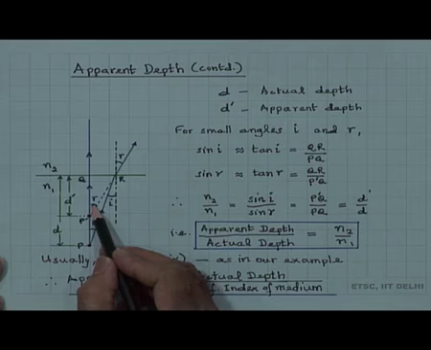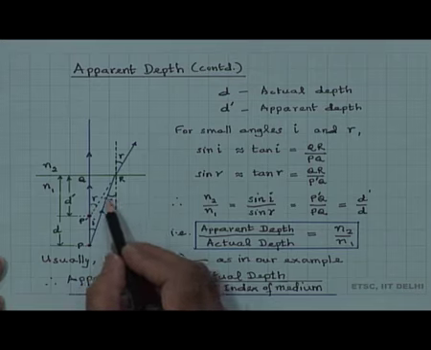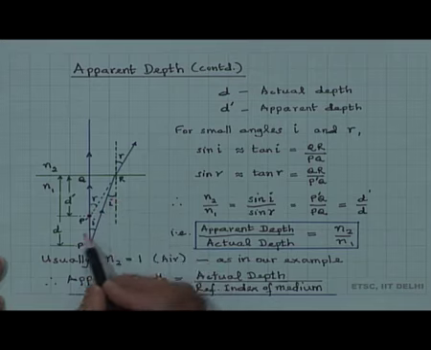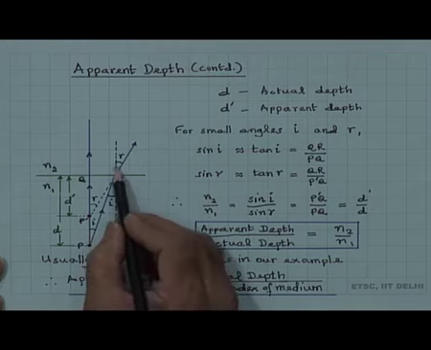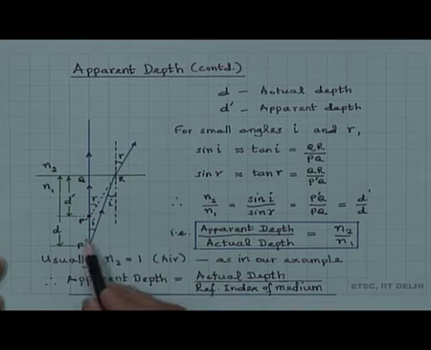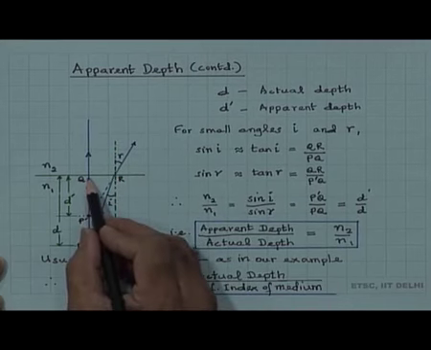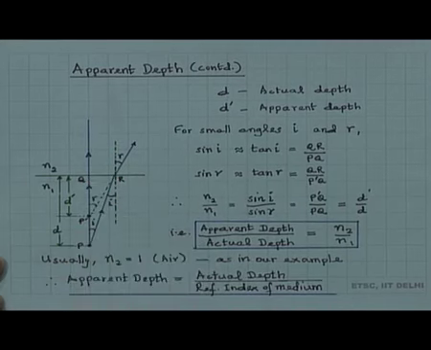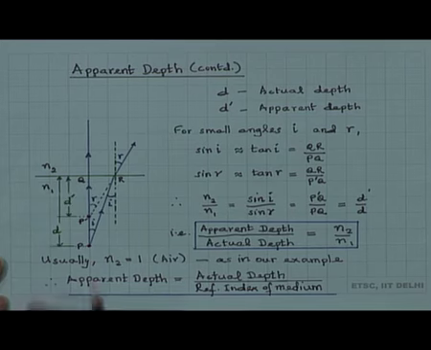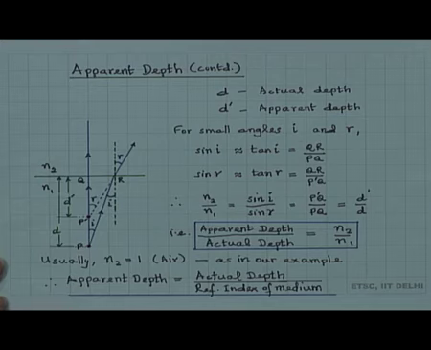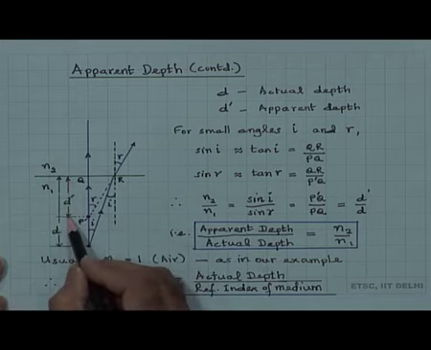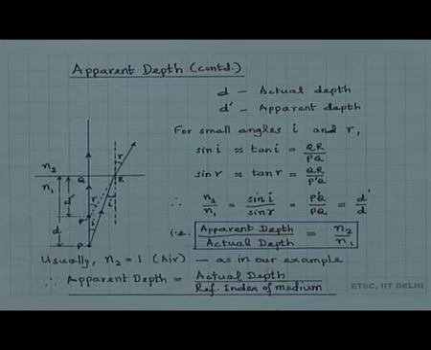The angle of incidence i is here, and this angle is also i, because these are two parallel lines. This is a ray which is normally incident, which transmits through the medium. Of course, it is also partial transmission, everywhere it is partial transmission. So, d dash is the apparent depth, d is the actual depth.